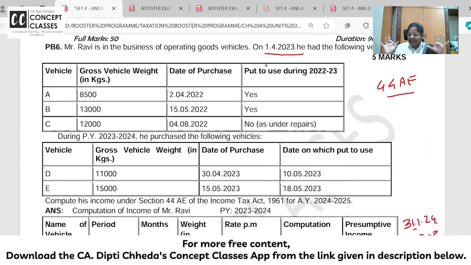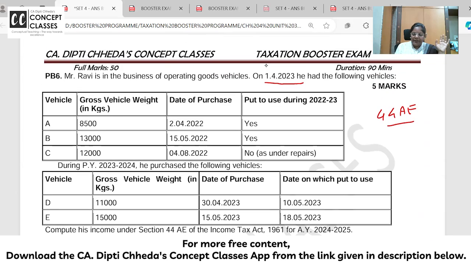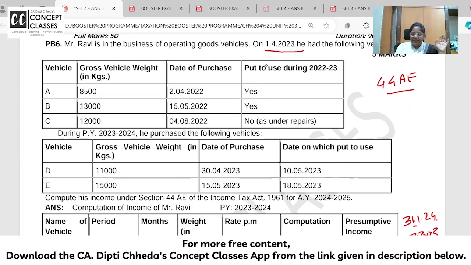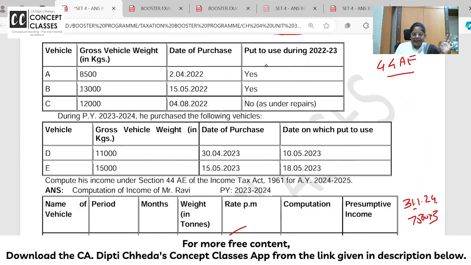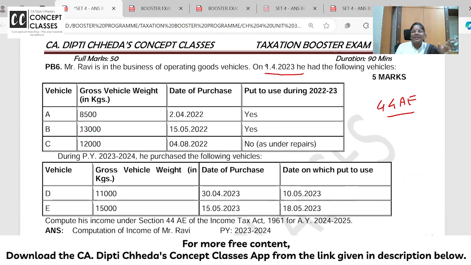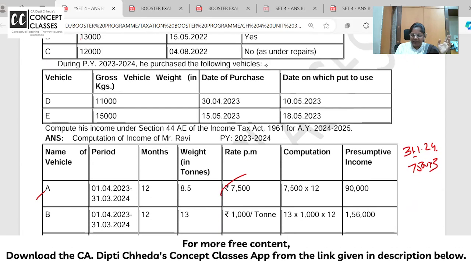Let us see now. Once I do the problem, it will be clear. Ravi is in business on 1st April 23. He had the following vehicles. A vehicle that was used only last year, and it is 8,500 kgs, 8.5 tons. So 7,500 into 12. That's the presumptive income. And we have to check that vehicles should not cross 10.